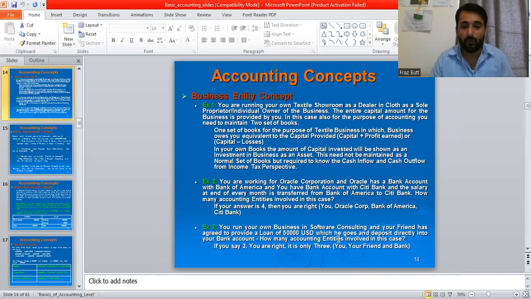How many accounting entities are involved in this case? If your answer is 4, then you are right: you, one person, Oracle Corporation, then Bank of America, and Citibank. So this is a partnership, more than two. And then third is the example of a public company.